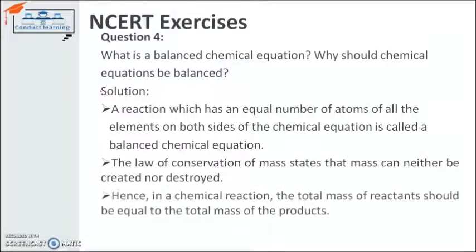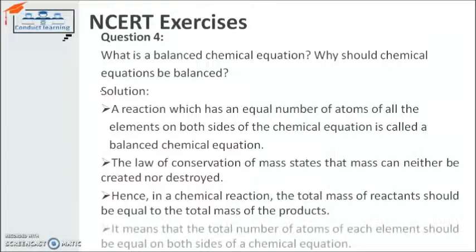Hence, in a chemical equation, the total mass of the reactants should be equal to the total mass of the products. It means that the total number of atoms of each element should be equal on both sides of the chemical equation. If it is not equal, the chemical equation is not balanced. So in short, a balanced chemical equation has the number of atoms of each element on the reactant side equal to the number of atoms of each element on the product side. That means the equation is following the law of conservation of mass.